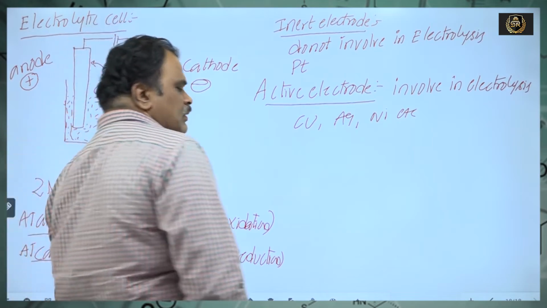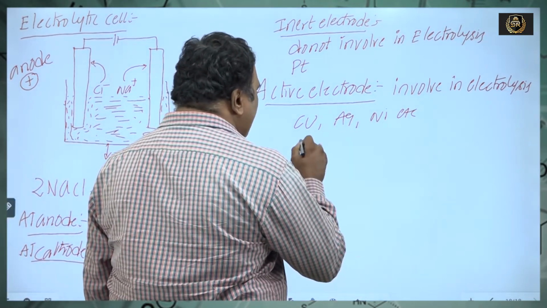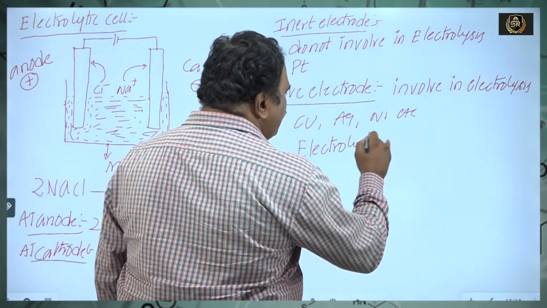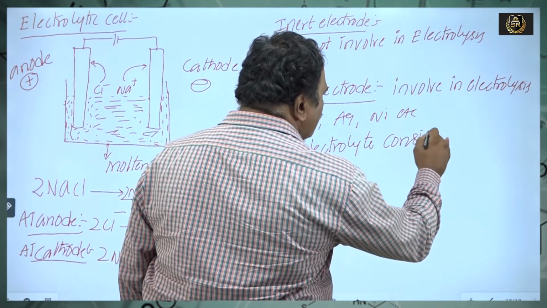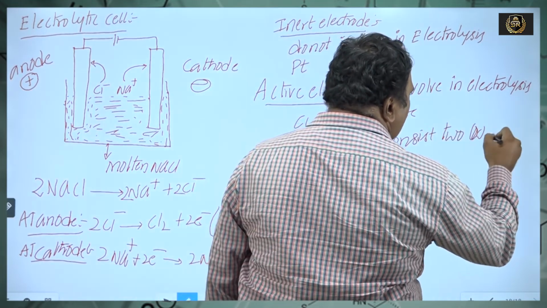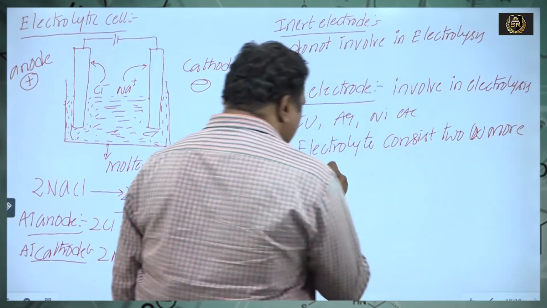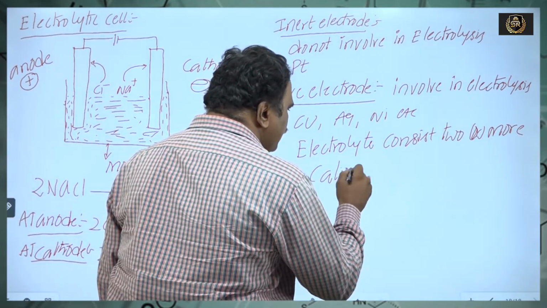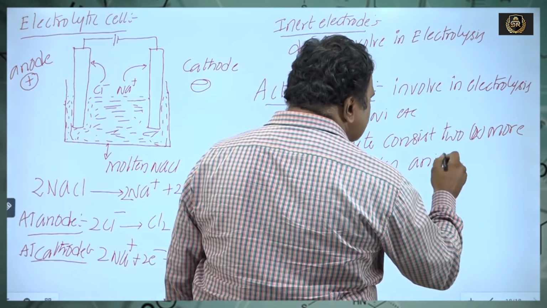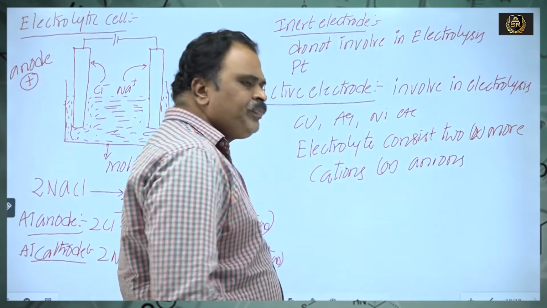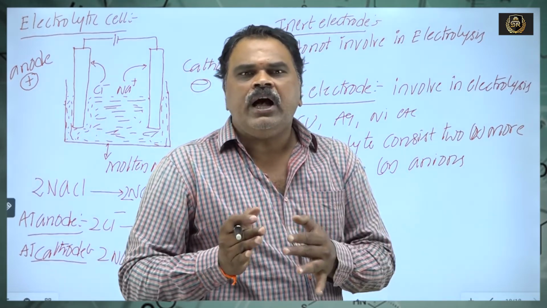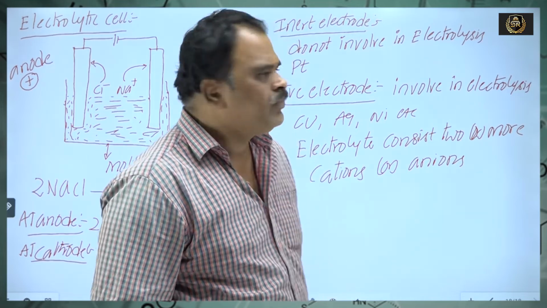And one more thing. Suppose the given electrolyte consists of two or more cations, positive ions, or two or more anions. Which cation or which anion moves towards the oppositely charged electrode?